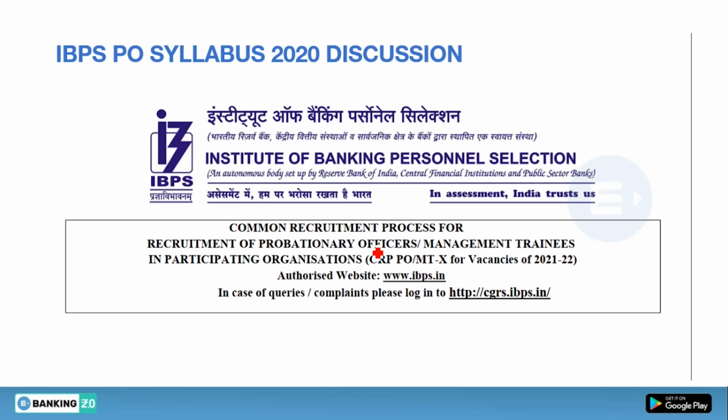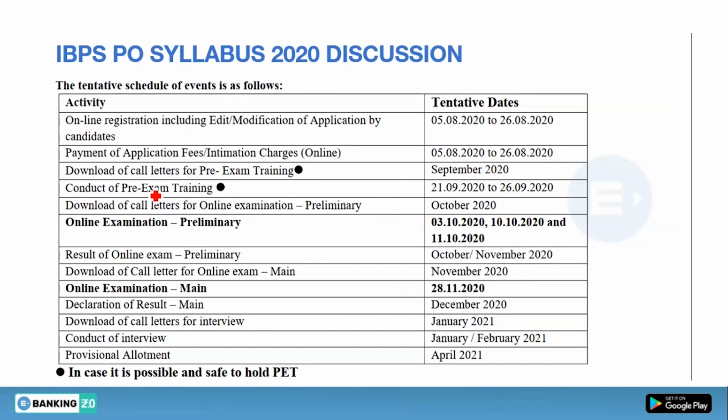So students, as you all know that IBPS has released this year's much awaited notification, that is IBPS PO. Okay, students, you can fill this form by going to the website, that is ibps.in. The online registration starts from 5 August and it will end on 26 August. Students, fill the form as soon as possible. It is a very good opportunity for all those students who are preparing for banking examination.